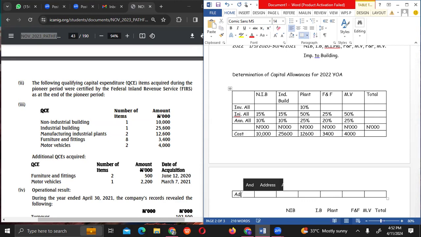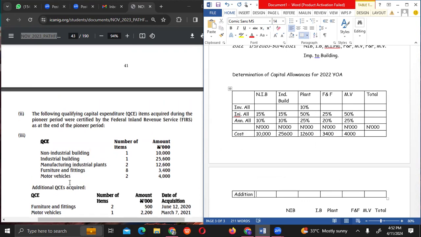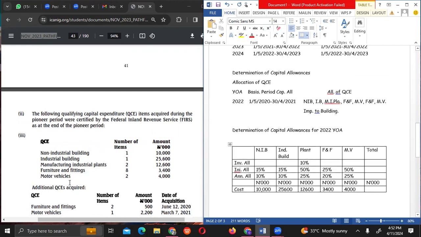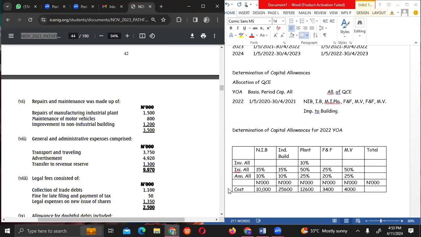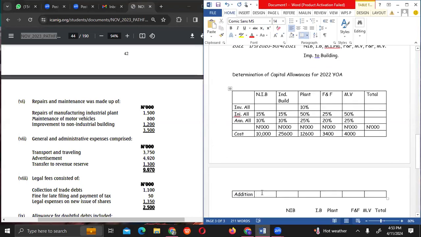Then we have additions. We have additional assets that were purchased during the year. So we have non-industrial building. Was there any improvement to non-industrial building? Because I can see from here we have improvement to building. So we need to check if it is industrial or non-industrial. Improvement to non-industrial building, 1,200.